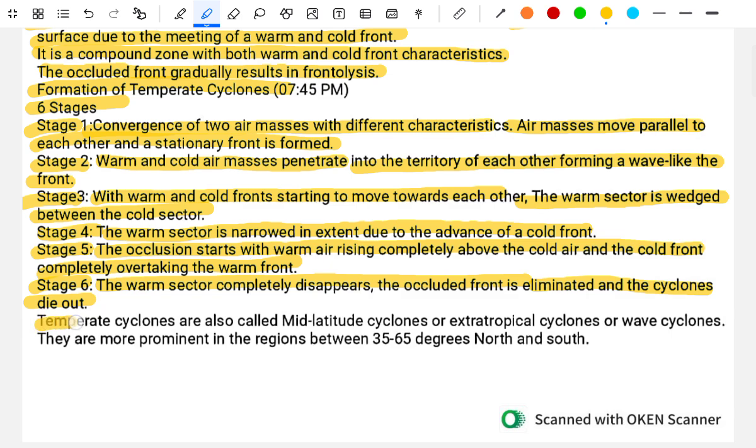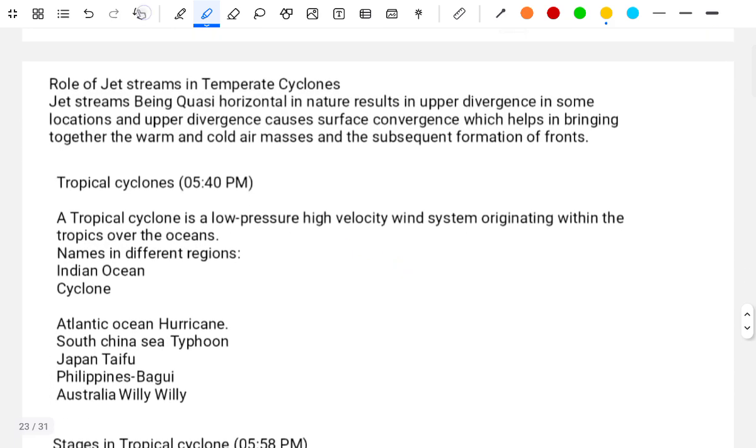Temperate cyclones are also called mid-latitude cyclones or extratropical cyclones, or wave cyclones. They are more prominent in the regions between 35 to 65 degrees north and south. The role of the jet streams in the temperate cyclone. The jet stream, being quasi-horizontal in nature, results in upper divergence in some locations, and the upper divergence causes surface convergence, which helps in bringing together warm and cold air masses and the subsequent formation of the front.